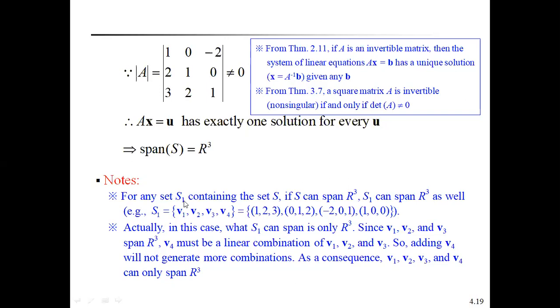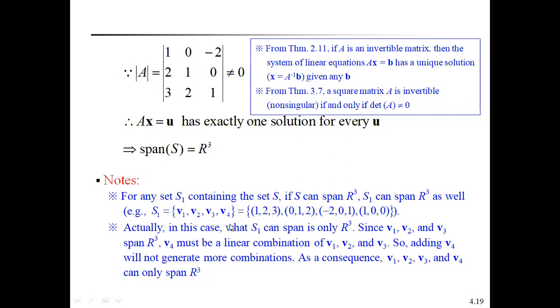Some note points you have to remember here. For any set S1 containing the set S, if S spans R cube, then S1 also spans R cube. Because S1 can be written as V1, V2, V3, V4, that is (1, 2, 3), (0, 1, 2), (-2, 0, 1), and we add another vector (1, 0, 0). Therefore, S1 contains the set S, and S spans R cube, so S1 can also span R cube.